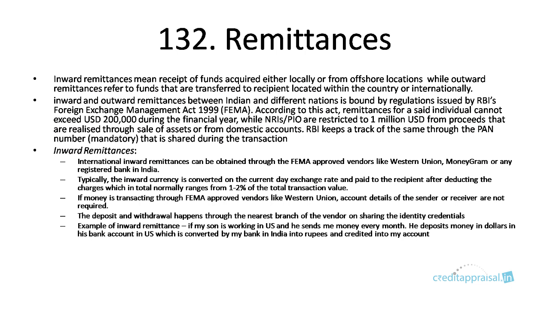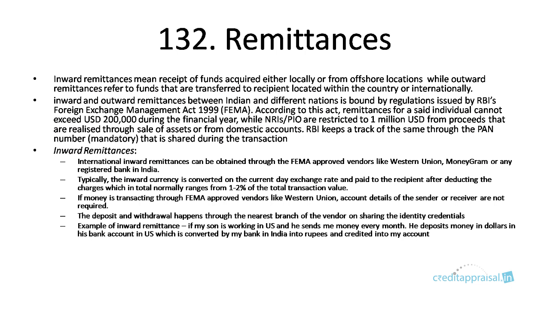Okay, so remittances between Indians and different nations are bound by FEMA regulations. According to this act, remittances for an individual cannot exceed 2 lakh US dollars during the financial year, whereas NRIs and PIOs are restricted to $1 million. Okay, so let us see in detail about inward remittances and outward remittances.